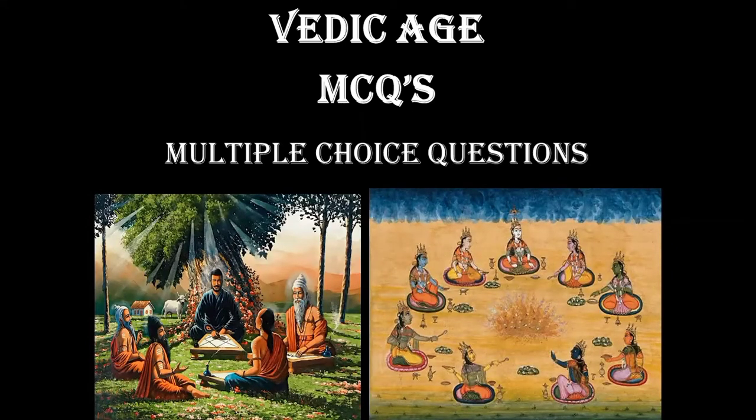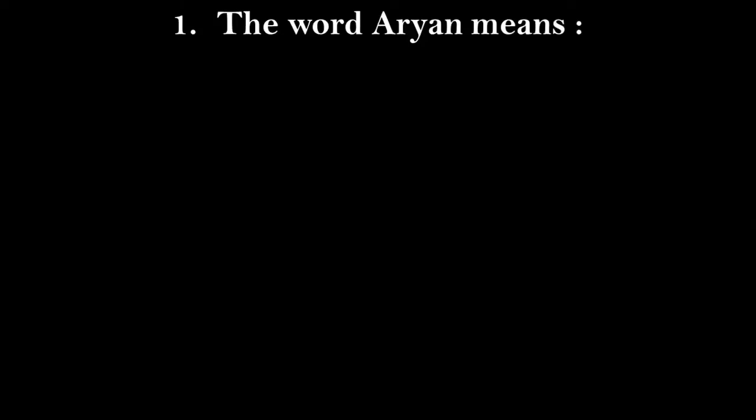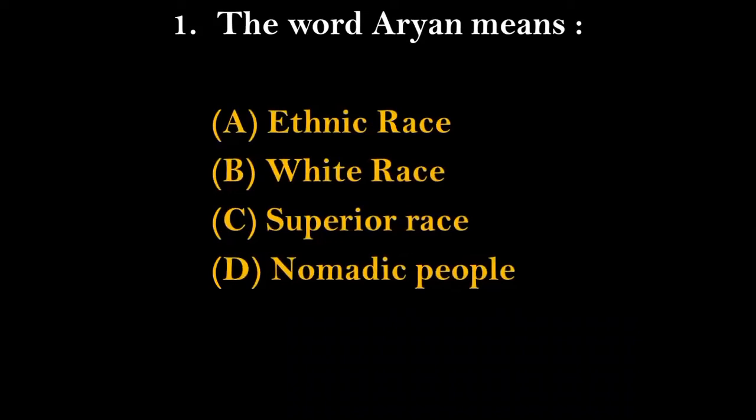First of all, let's start from question number 1. What does the word Aryan literally mean? The options given here are ethnic race, white race, superior race, and nomadic people. And the right answer for this question will be option number C, that is superior race.